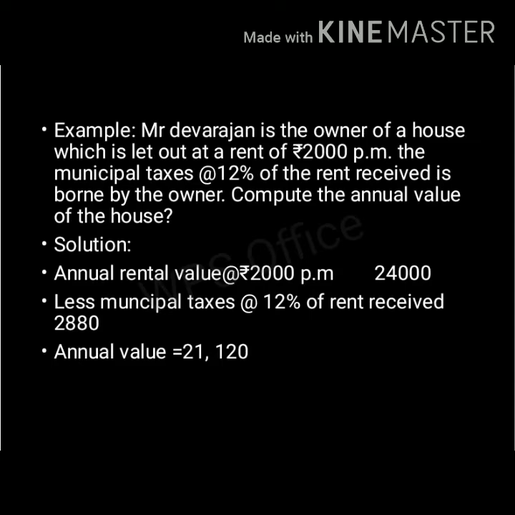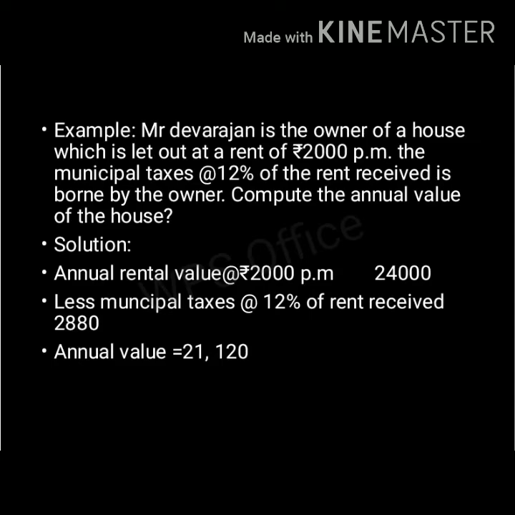Here we need to compute the annual value of the house. So first we need to take the annual rental value, that is 2000. It is given per month, so we need to multiply it by 12. So 2000 into 12, that is 24,000.